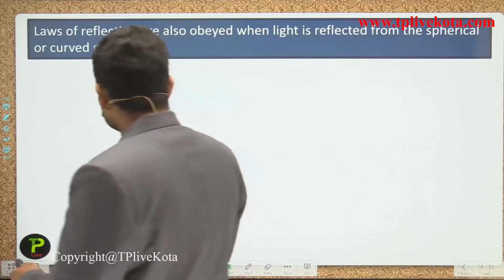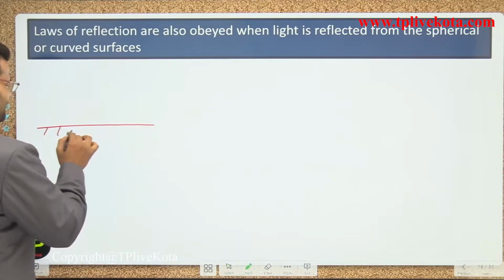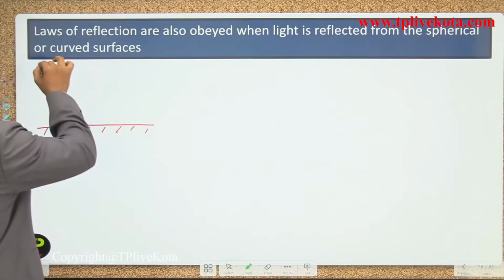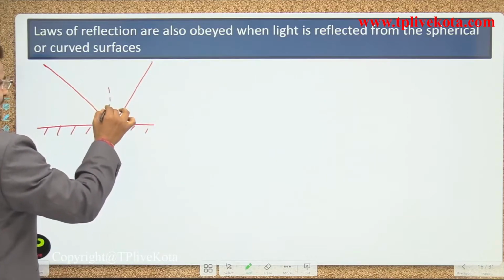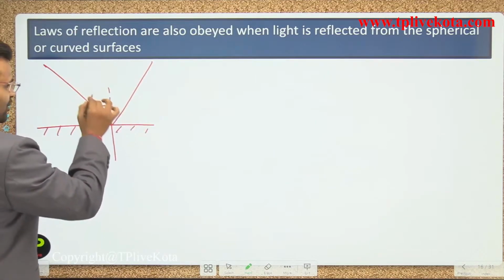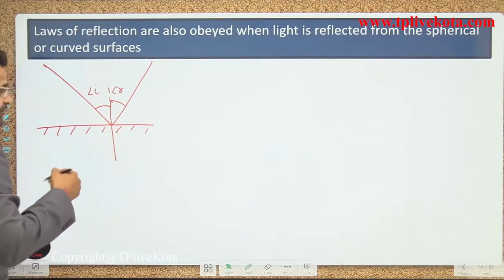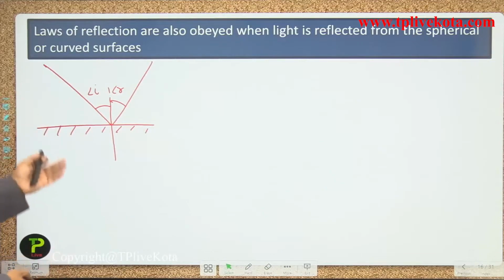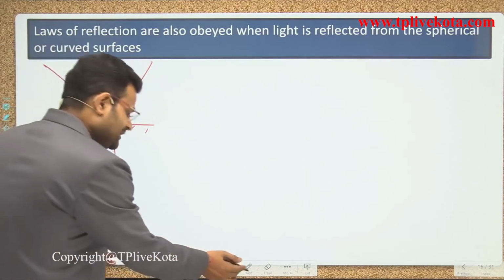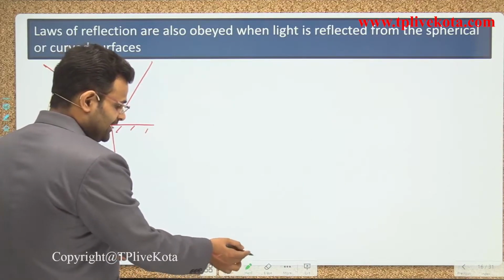We are not talking about the plane surface. If light is striking a plane surface, what happens, guys? According to the law of reflection, the angle of I is equal to the angle of R. If we change that surface, that is, we use a different surface, a spherical or curved surface, then it also obeys the law of reflection, guys.